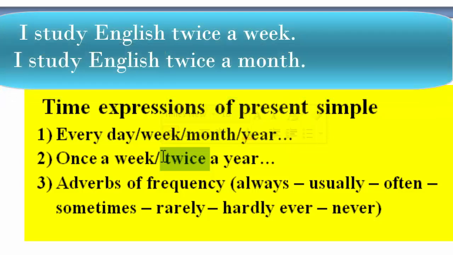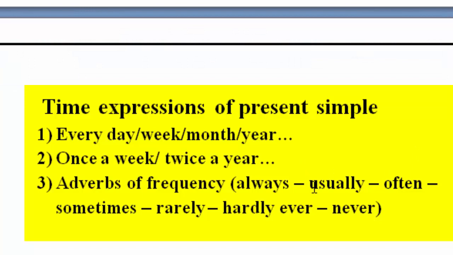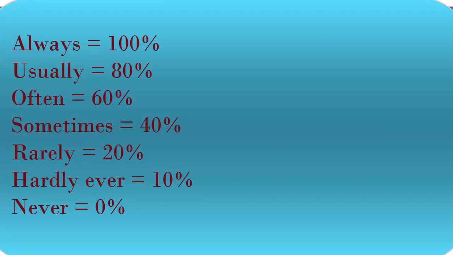For example, I study English twice a week or twice a month. Here, this is the second time expression of present simple. The third one is adverbs of frequency. Like here we have always, usually, often, sometimes, rarely, hardly ever, and never.